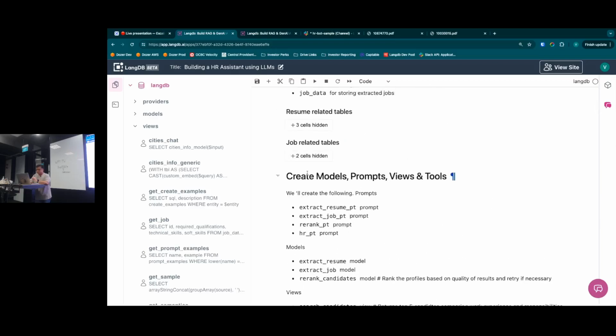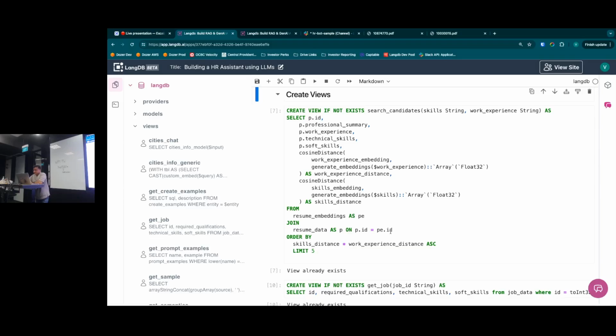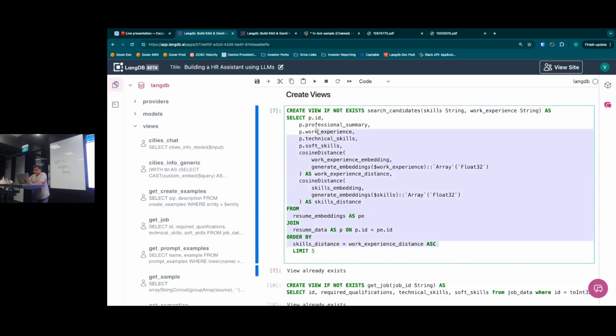Create models, prompts, and views should be here. Just like any SQL query, as you can see, there are a lot of things happening here. We are getting the structured information from resume embeddings, and we are joining that with the resume data. We are also using a cosine distance function. We are doing a semantic search here, using cosine distance to find the distance between two different documents. In essence, we can use the same functionality to take content from a resume, compare that with content from the job description, and using that we can create a score. So this is search candidates.